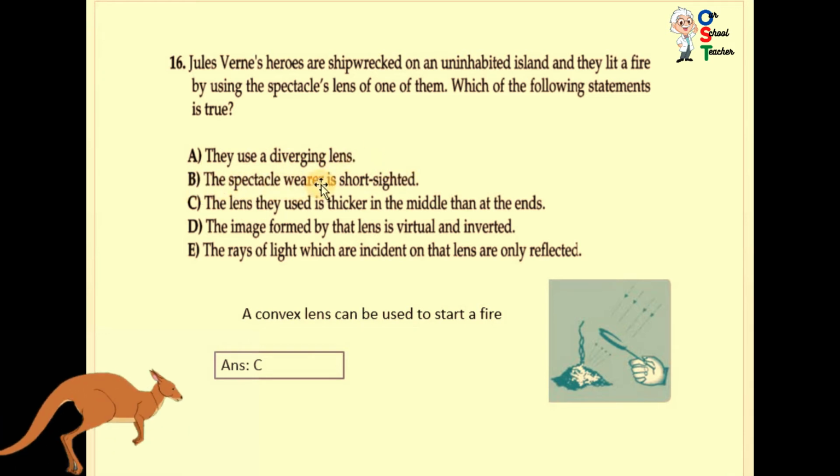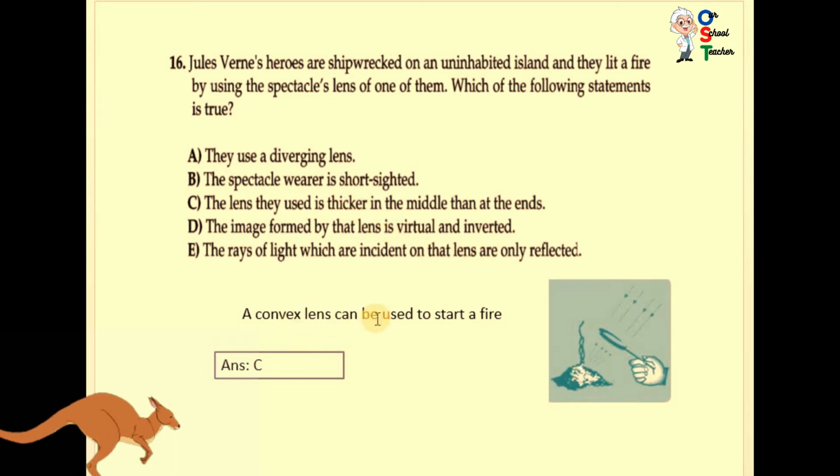So they use a diverging lens. The spectacle wearer is short-sighted. The lens they use is thicker in the middle than at the ends. Convex lens can be used to start a fire. Actually, the lens that is thicker in the middle than at the ends is called a convex lens. So C is correct. D, the image formed by the lens is virtual inverted. No, virtual inverted